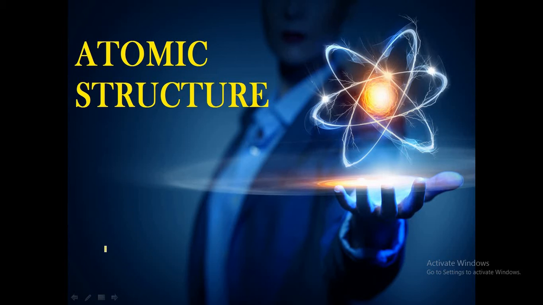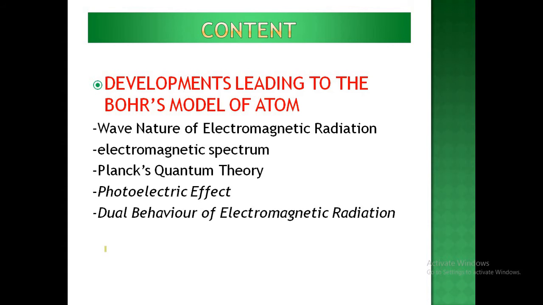I welcome you all once again to the awesome and amazing session on class 11th chemistry, chapter number 2, atomic structure. In lecture number 1, we have completed Dalton's atomic theory, subatomic particles with their discoveries, and the atomic models of Thomson and Rutherford. In this lecture, we are going to deal with the development leading to the Bohr model of atom. Bohr was the third scientist who gave his postulates and his model on the atomic structure.